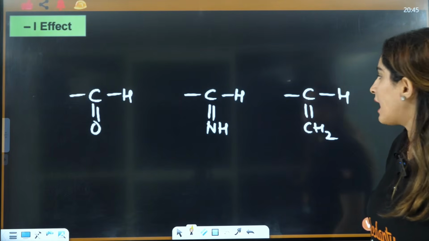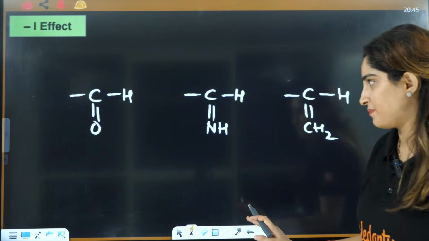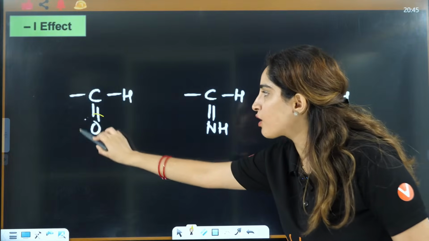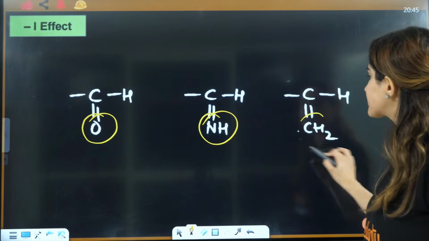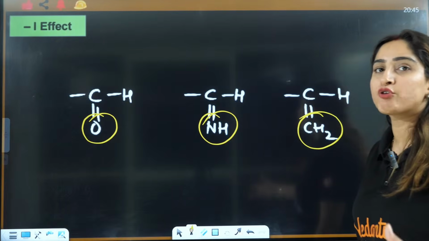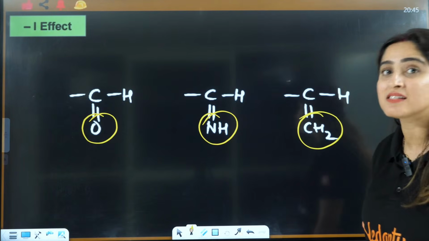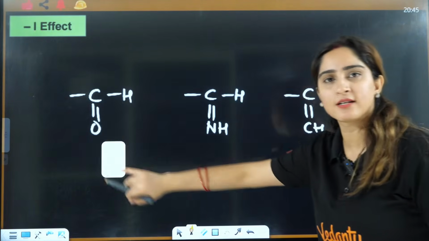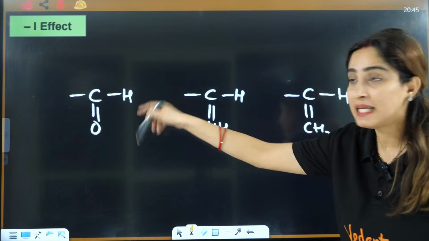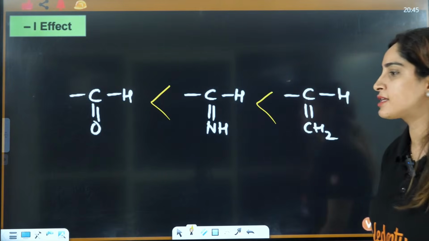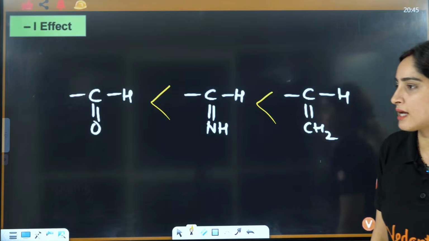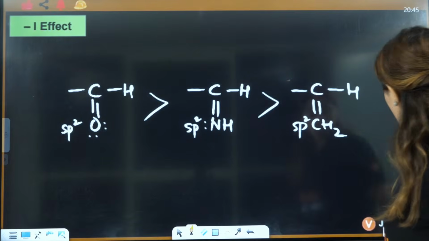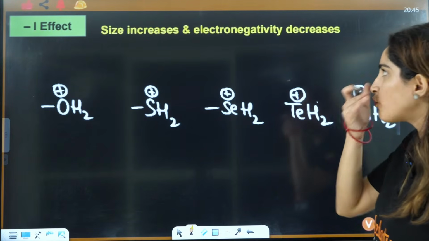Next is this one. Now hybridization is same, right? Hybridization is same, but this one is oxygen, this is nitrogen, this is carbon. So more electronegativity means they don't want to donate, right? So more is the electronegativity, less will be the minus I effect. So answer will be, this one is the correct answer here, right? Okay, great.